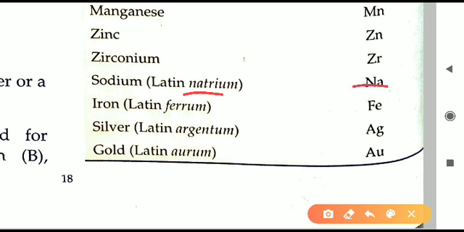So the symbol is Na. We are not using So or anything else. So that will not be used. The English name will not be used. The Latin name will be used. In certain elements it is done.